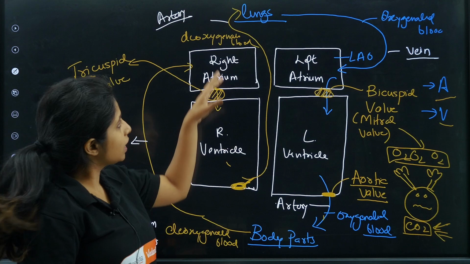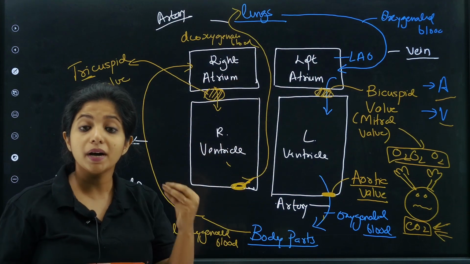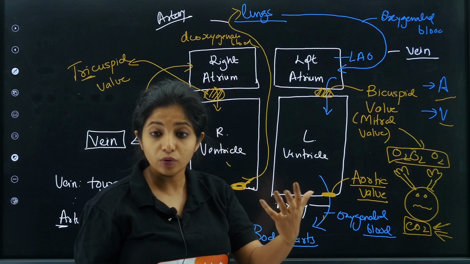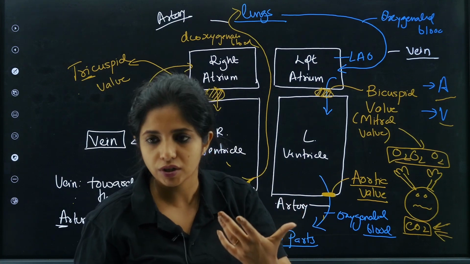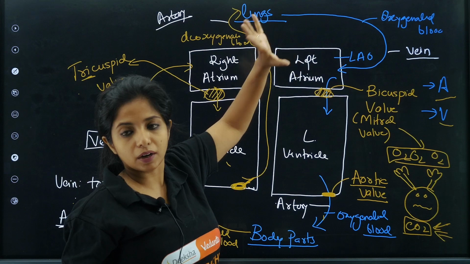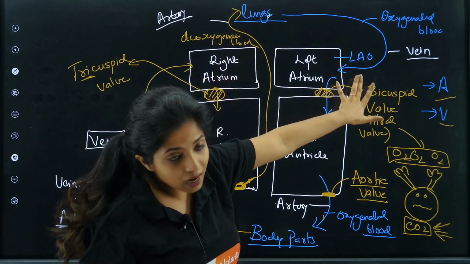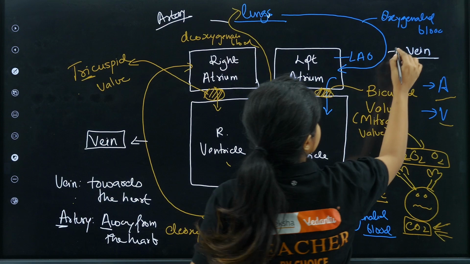So the one that comes between the lungs and the heart, okay, you always use the term pulmonary. Pulmonologist, you know, the lung specialist, you call them pulmonologist. So pulmonary is for the one that carries and takes away the blood between the heart and the lungs. So basically whenever it is lungs and heart, just add the term pulmonary.